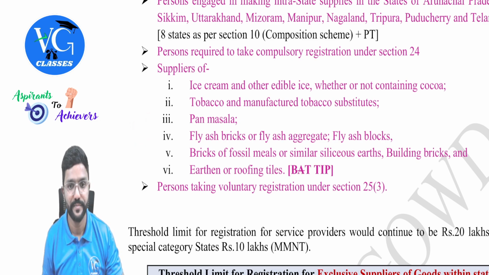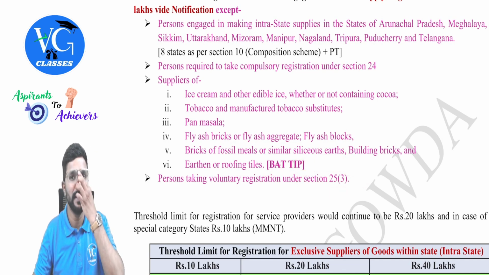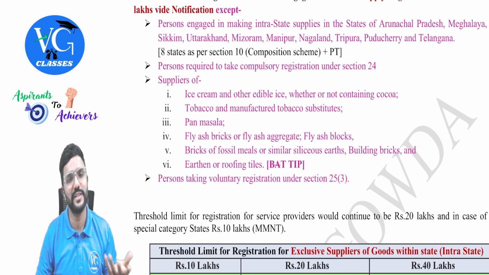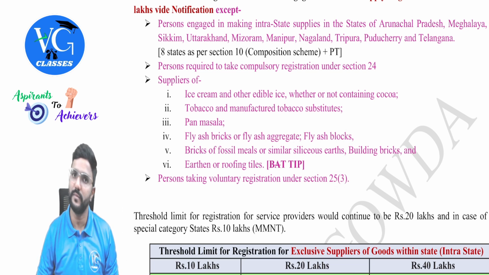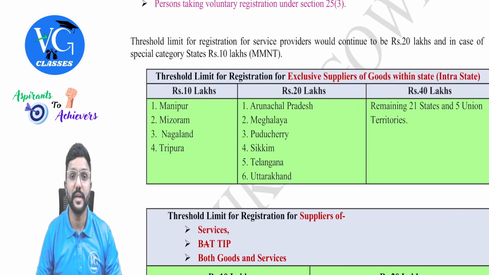Okay. Then the last one. Persons taking voluntary registration under section 25 subsection 3. Sir, a person himself is taking the registration irrespective of his turnover. Then obviously no limit is applicable for him. Got it, guys? Yes. Sir, what about for the supplier of services?